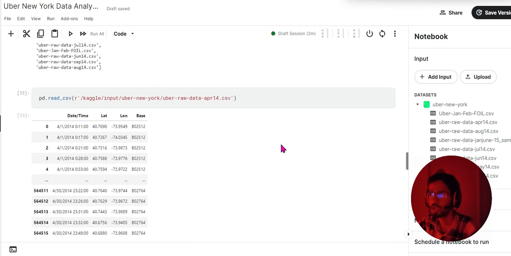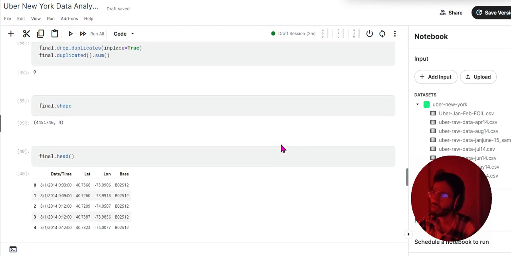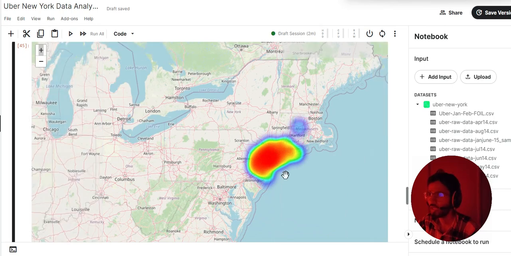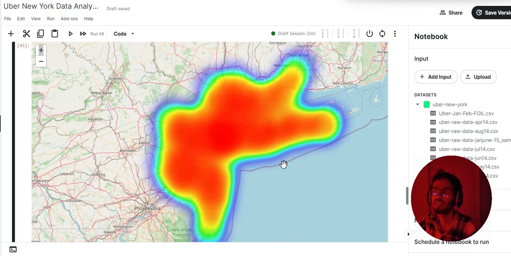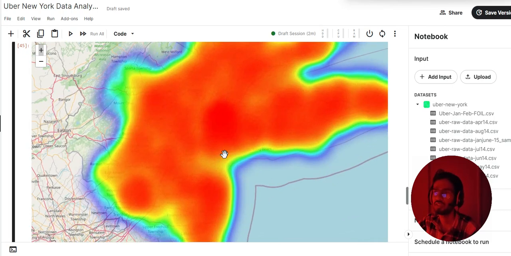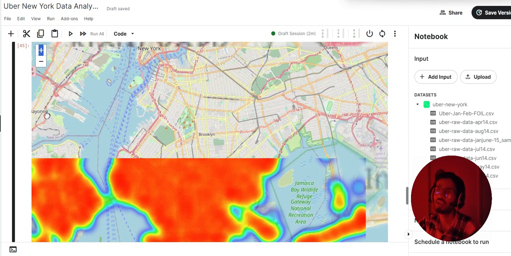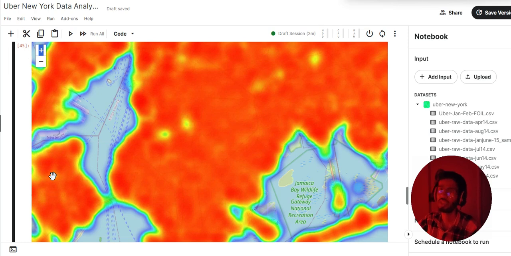This is a box plot and so on. I have analyzed it all. You can see which part of New York City has maximum number of bookings by this graph. As you zoom out, you will find which part of New York City has maximum number of bookings, which part of New York City has minimum number of bookings. On the basis of this, Uber company can deploy their services and maximize their profit.